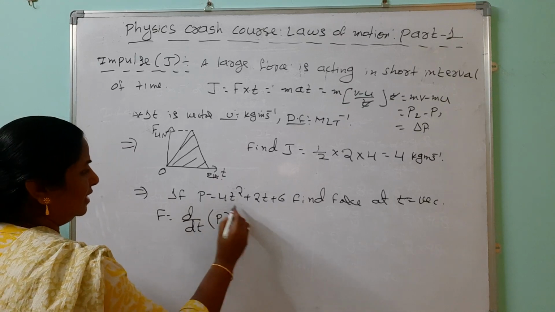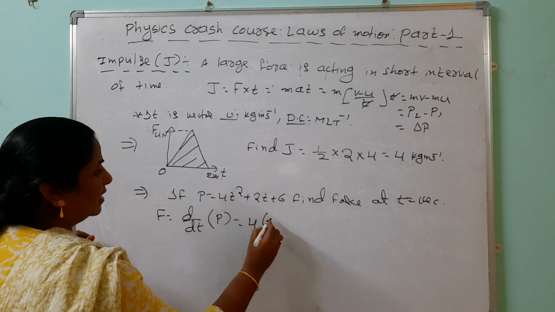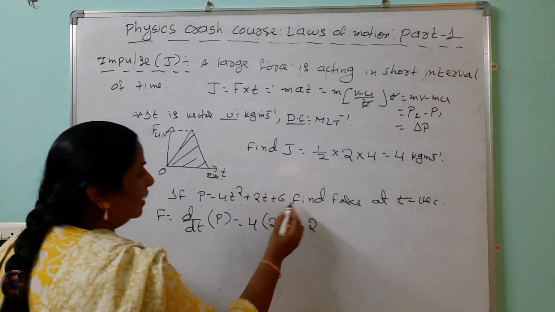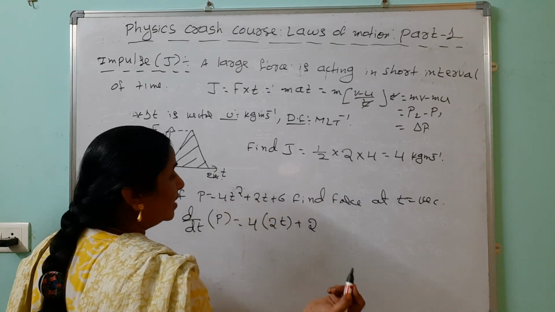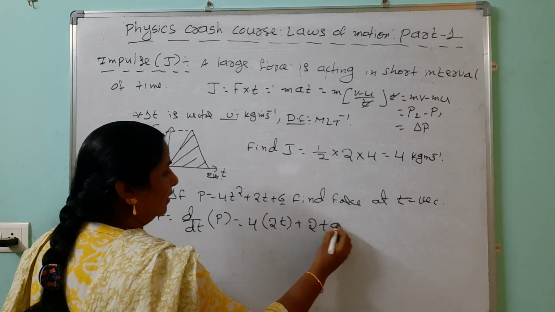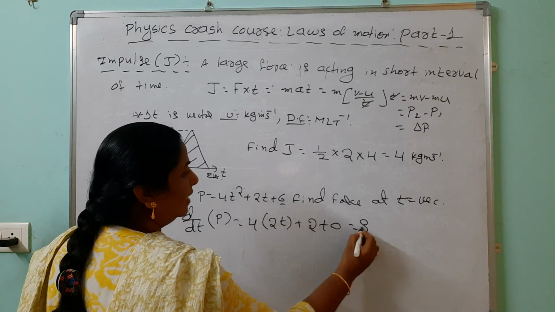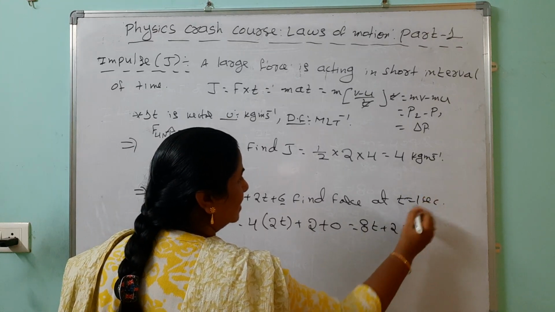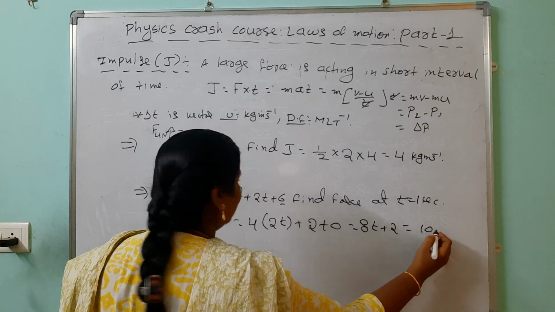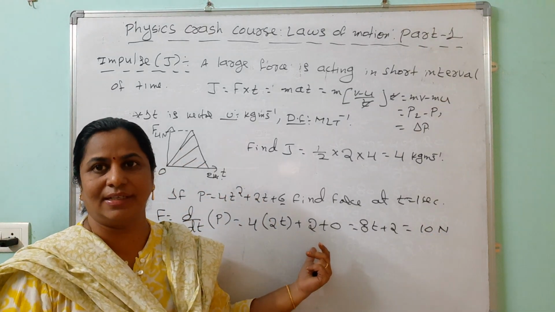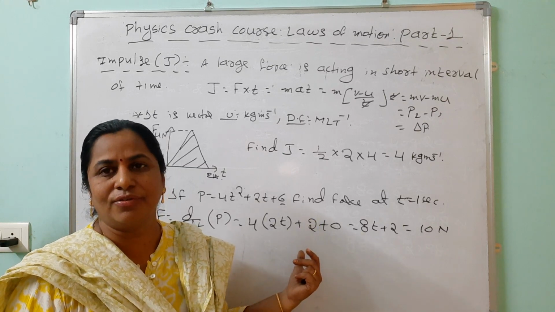So do the differentiation. 4 into differentiation of t square is 2t. Differentiation of t is 1. Differentiation of 6, a constant, is 0, it is not changing with respect to time. Finally, you are getting 8t plus 2. But instead of t, we are taking 1 second. So our answer is how much? 10 newtons.